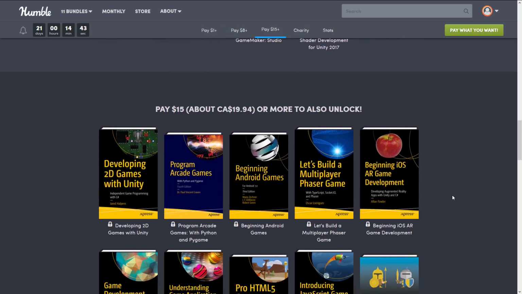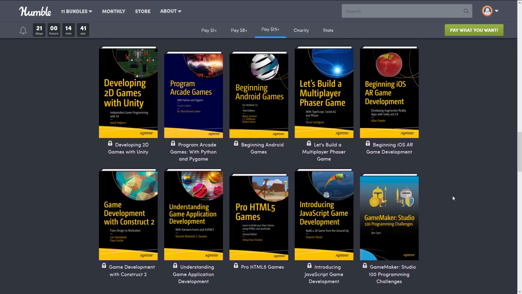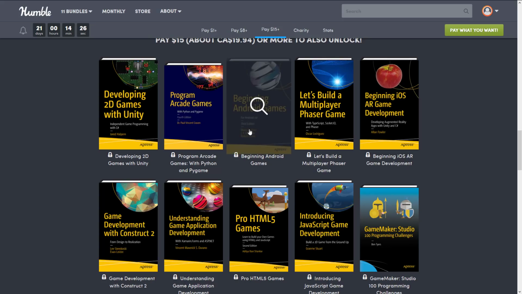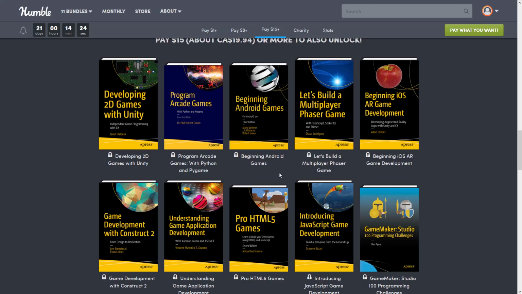And then when we get to the final tier, the $15 tier, which of course gets you everything in this collection, you get Developing 2D Games with Unity, Program Arcade Games with Python and Pygame, Beginning Android Games for Android 7. That's a little bit old. But actually, the interesting thing here is the developer of this one, Mario Zechner, that is actually the guy who wrote LibGDX. So, yeah, there is that.